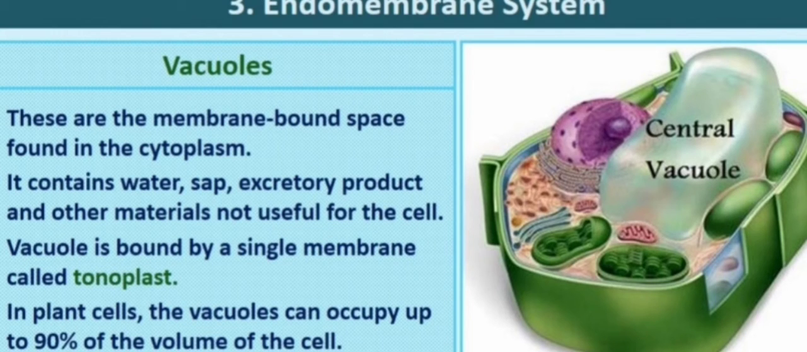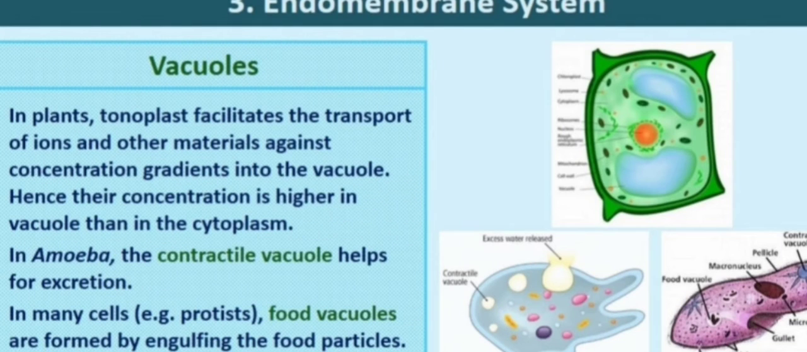In plants, the tonoplast facilitates the transport of a number of ions and other materials against concentration gradient into the vacuole. Hence, the concentration is significantly higher in the vacuole than in the cytoplasm. In amoeba, the contractile vacuole is important for excretion. In many cells, such as protists, food vacuoles are formed by engulfing the food particles.